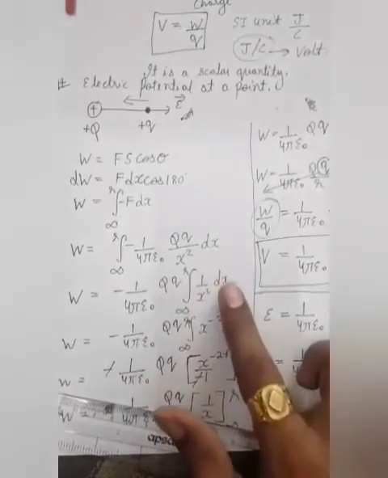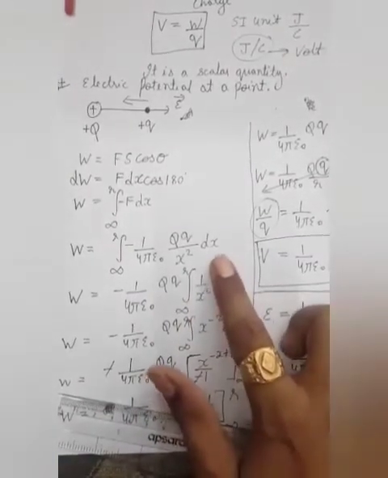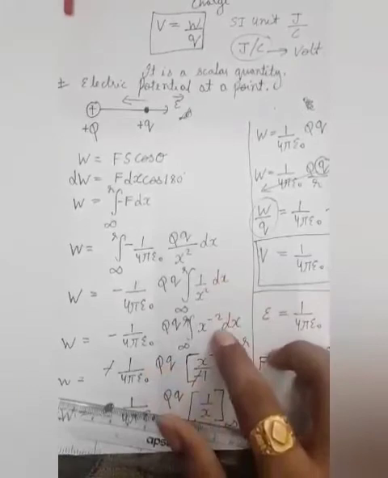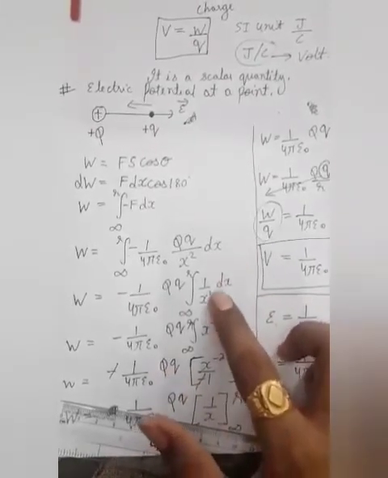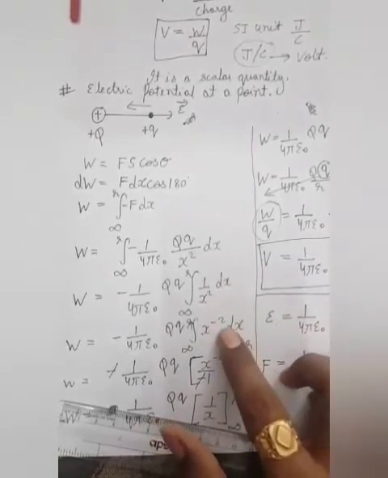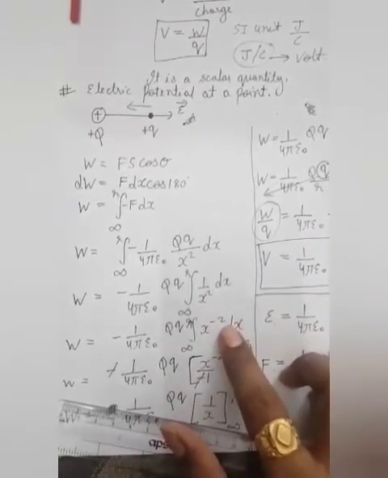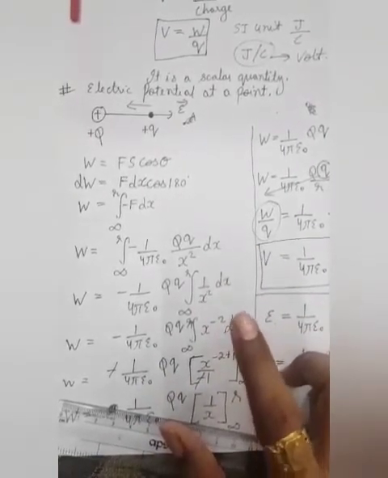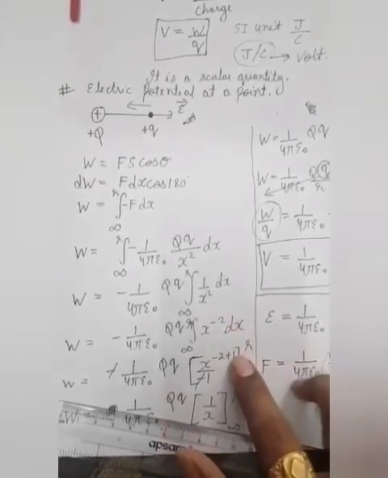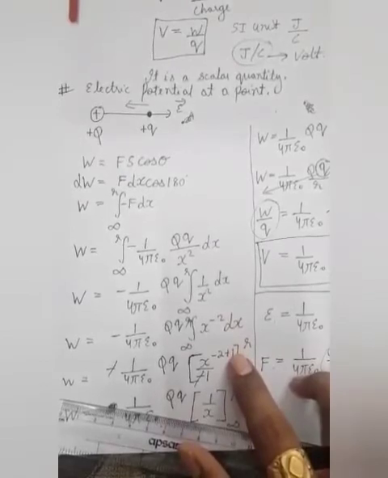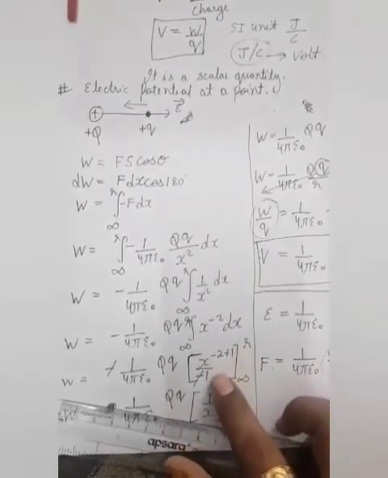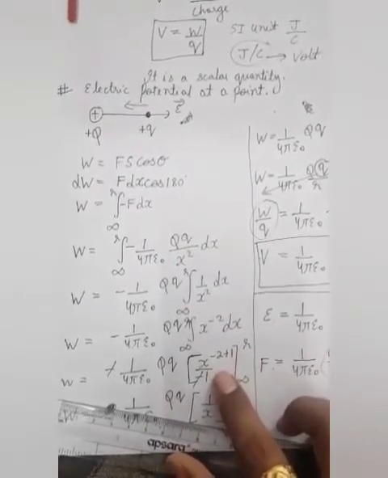If you take that x square, you can write 1 upon x square as x to the power -2. When you integrate it, we add +1 to the power, so the power becomes -1, so we divide by -1, the method which we follow for integration.